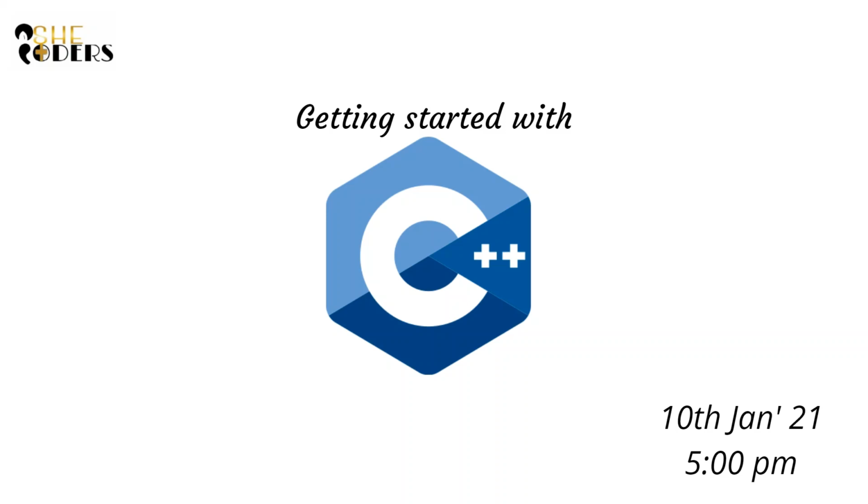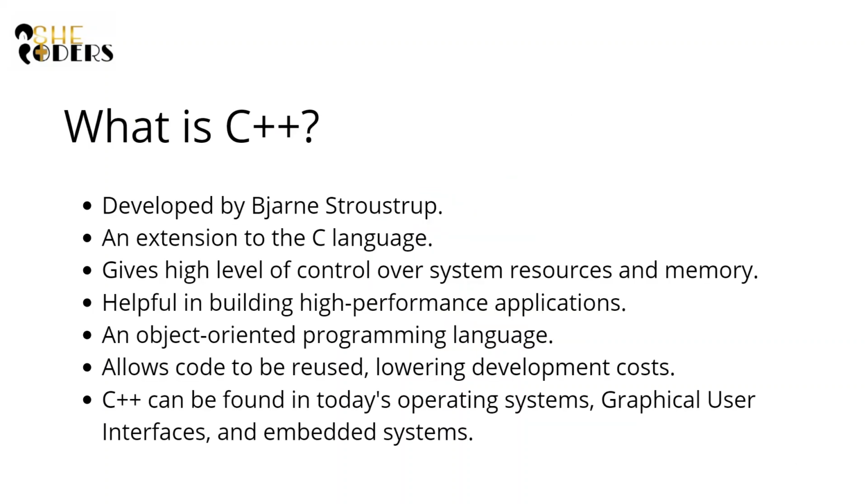Basically, C++ is one of the world's most popular programming languages, and it is an extension to the existing C language. It was developed by Bjarne Stroustrup, and it is helpful in building very high performance applications that are available on many platforms. It gives a high level of control over system resources and memory, and all this is possible because it is an object oriented programming language. What is that? We will be learning about this in our further classes.